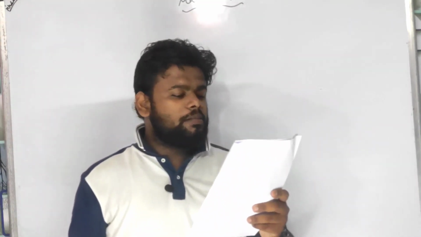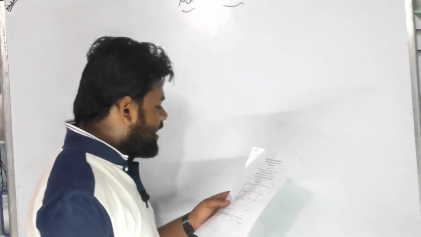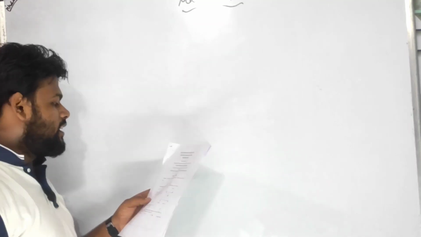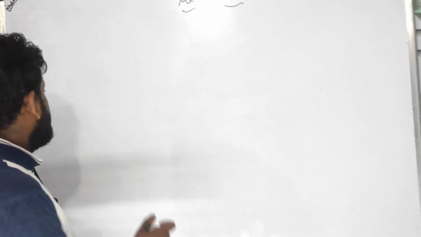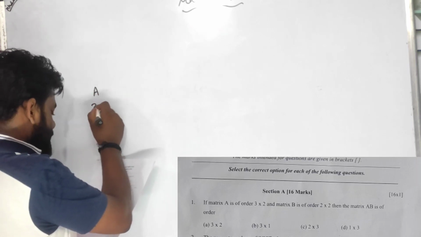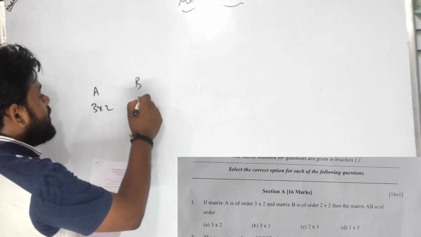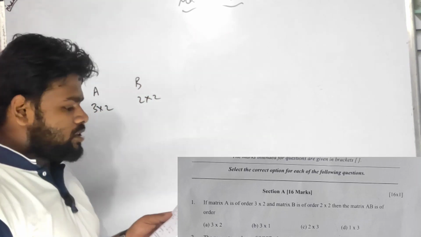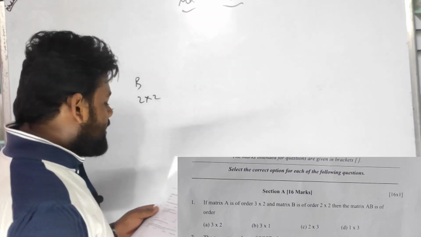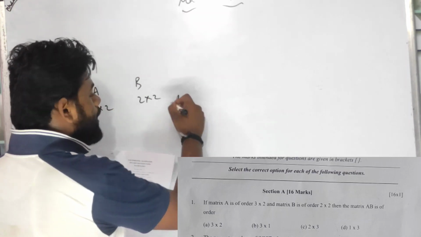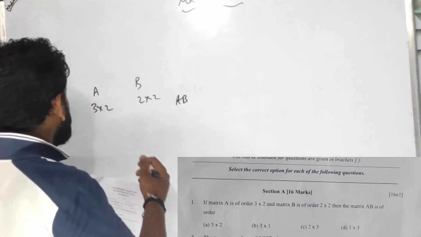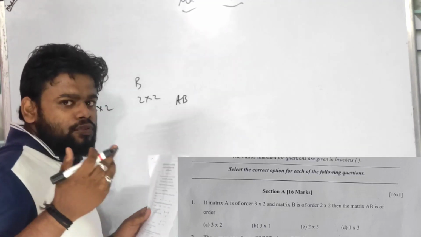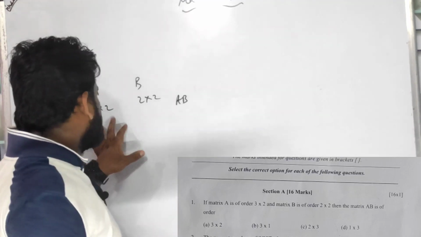As you can see, question number 1: if a matrix A is of order 3 by 2 and the B matrix is of order 2 by 2, what will be the order of matrix AB? Very easy, children. Generally you write row then column.